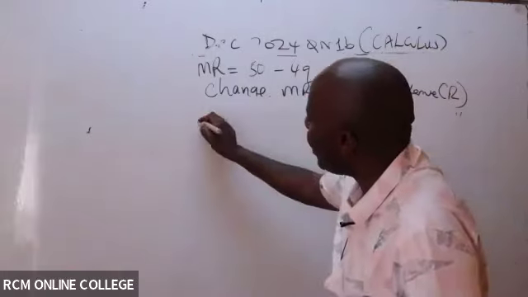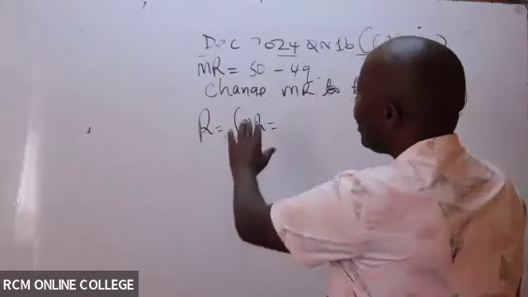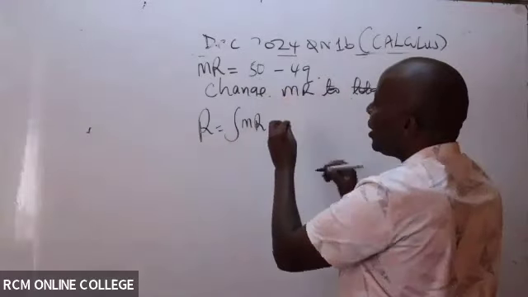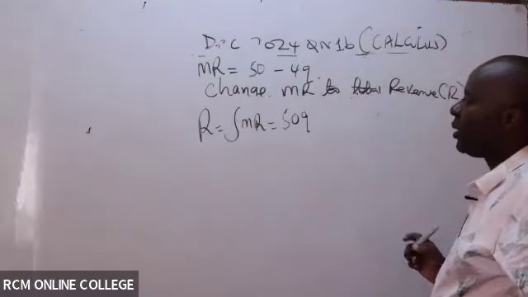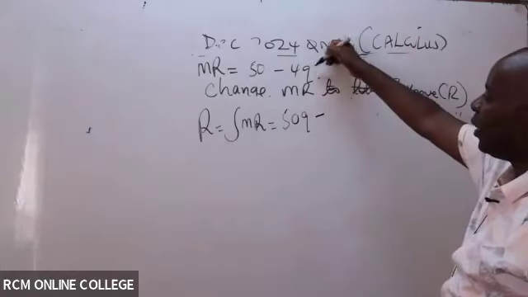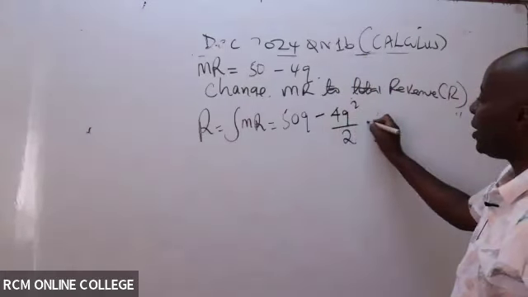So come and give us here our revenue. It will be the integral of marginal revenue. So then this is a constant. What is the rule of constants? A constant will have to eat the variable. So it becomes 50q. Minus, there is an implied 1 there. So it becomes now 4q squared over what here? The new power, which is 2, plus k.